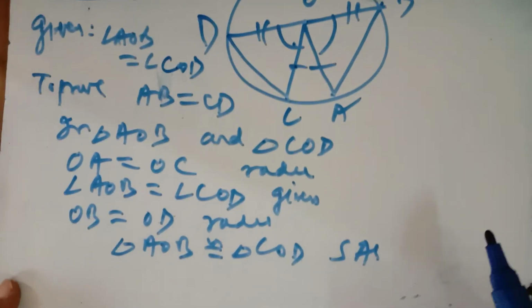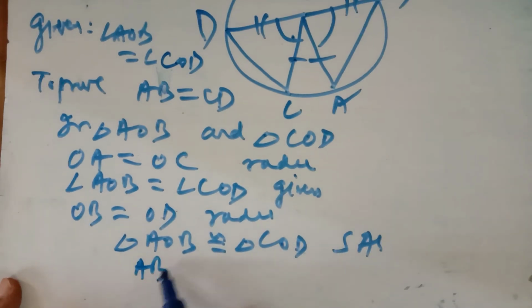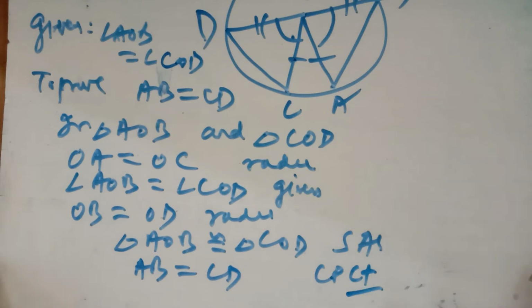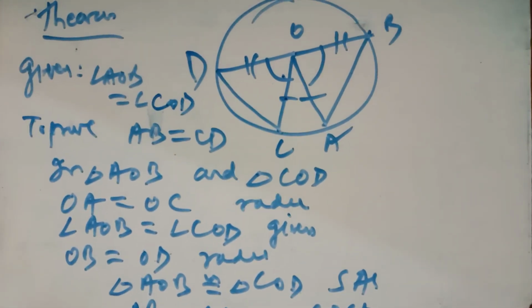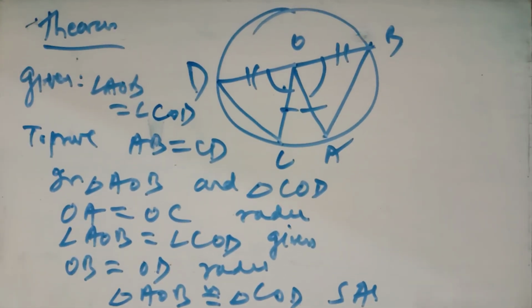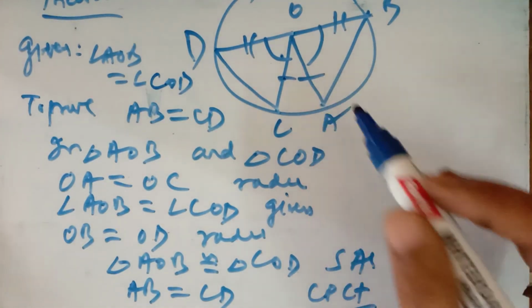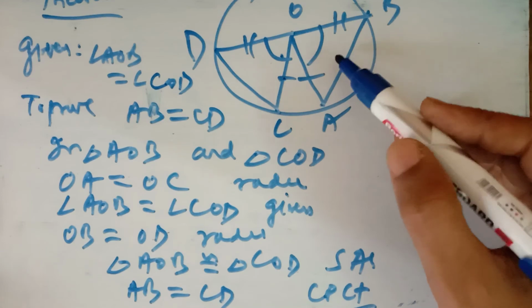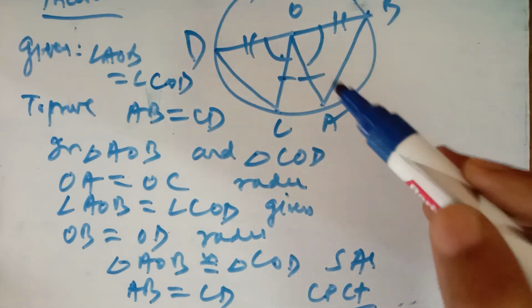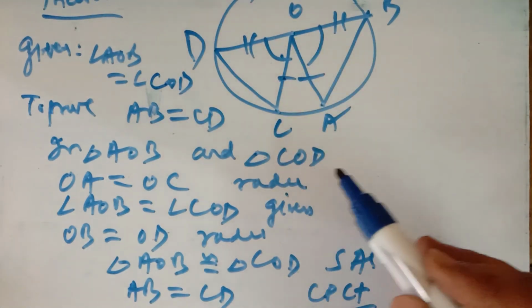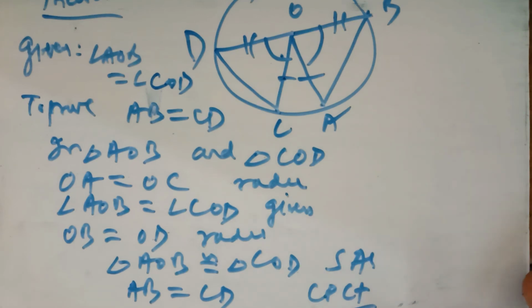So when these two are congruent, you can write that AB is equal to CD, corresponding parts of congruent triangles. So we have proved that if two chords make equal angles at the center of the circle, then the lengths of the chords are equal. When these two triangles are congruent, we can say that AB is equal to CD.